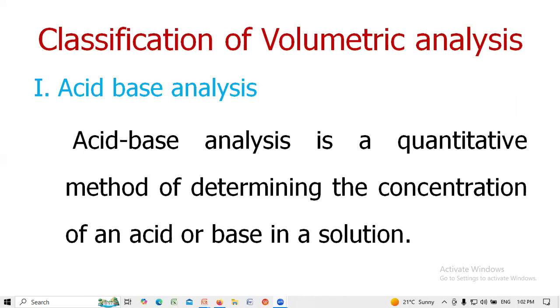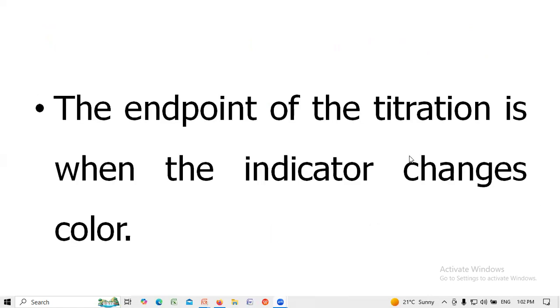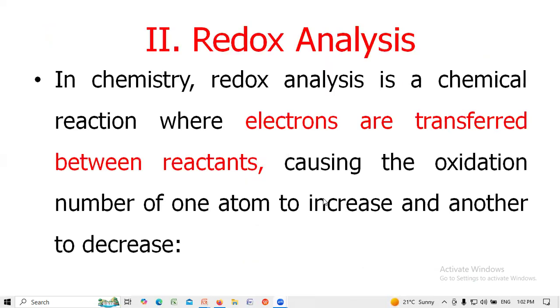Classification of volumetric analysis: acid-base analysis is the quantitative method of determining the concentration of an acid or base in a solution. It involves neutralizing the acid or base with a solution of known concentration and monitoring the reaction with a pH indicator. The endpoint of the titration is when the indicator changes color. It's the titration.